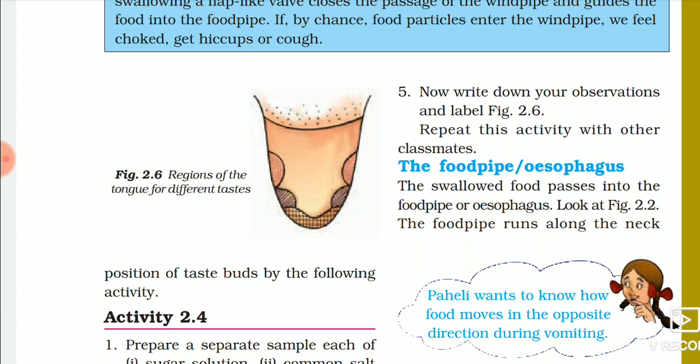Saliva contains certain enzymes. These enzymes get mixed with the food. They break down certain starch particles into simpler sugars, and then it gets converted to a paste-like component, and it is passed to the esophagus.